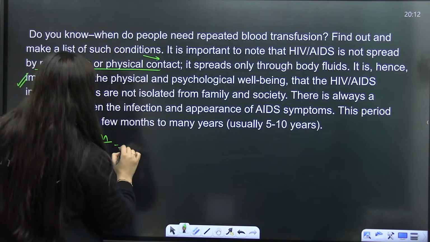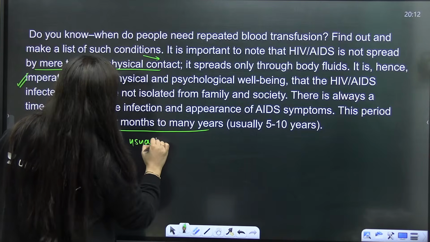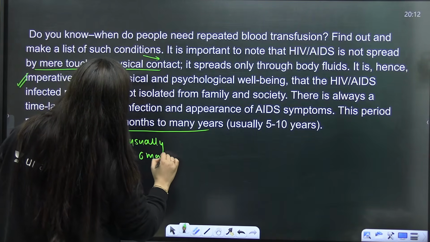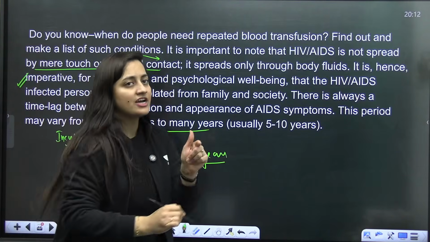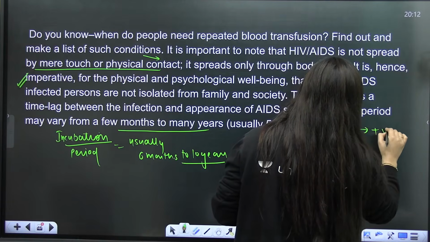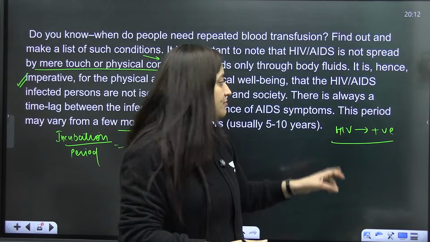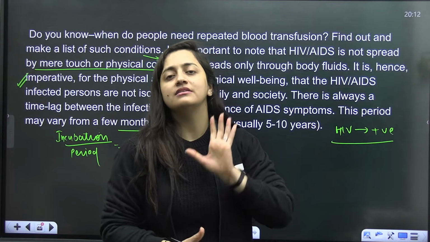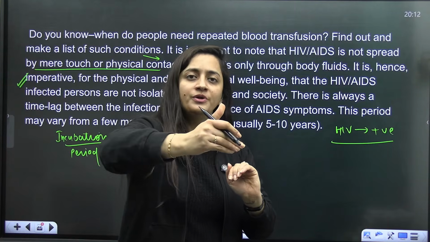And when it comes to the incubation period, it can be from a few months to many years. Usually 6 months to 10 years. And one more thing: let's suppose somebody is HIV positive. It doesn't mean that that person will get AIDS immediately. Somebody is HIV positive means they have this particular virus in their body. Obviously, it will take time. This is what the incubation period is.